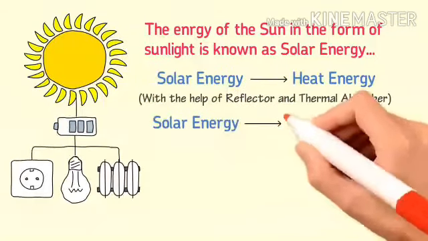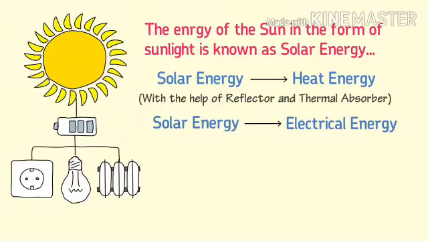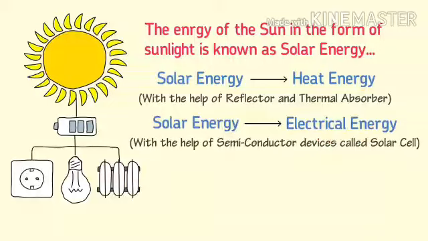Solar energy can also be converted into electrical energy or electricity. Semiconductor devices called solar cells are used in order to convert solar energy into electrical energy.